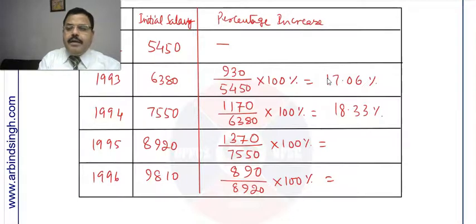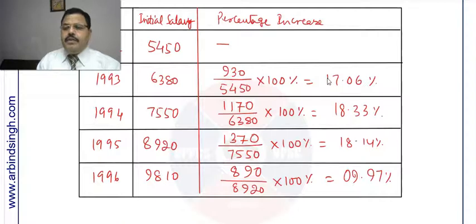divided by 7550, that is 18.14%, and the last one is 890 divided by 8920, which is equal to 0.97%. So that will be the answer. So you can calculate like this. I hope you got how to deal with this question.